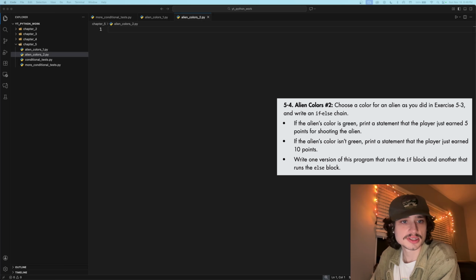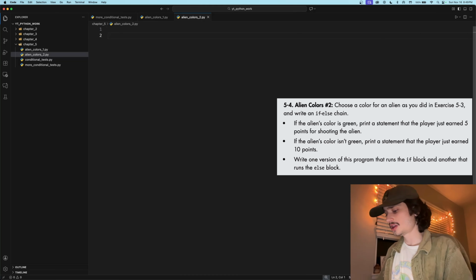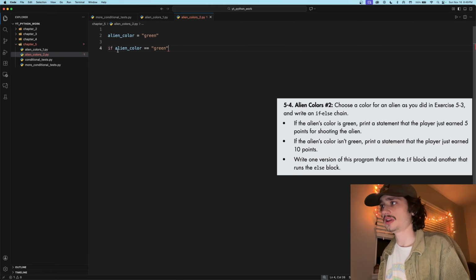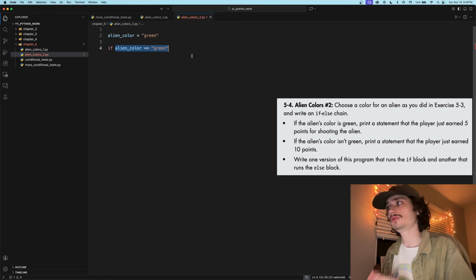I kind of alluded to this in my previous demo of 5-3, Alien Colors number 1. But let's go ahead and jump into this one. So let's set an alien_color variable equal to "green". Let's write an if-else chain where we're going to say if alien_color is equal to "green". We're asking the question, if alien_color is equal to green.